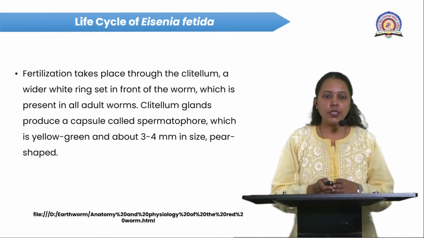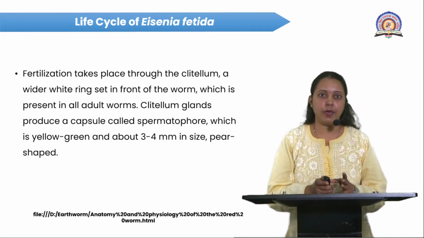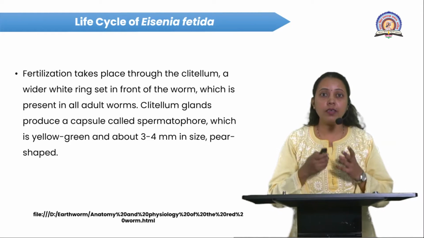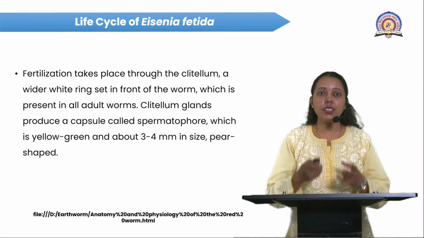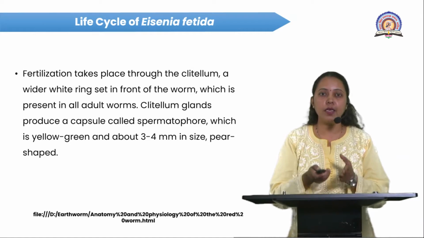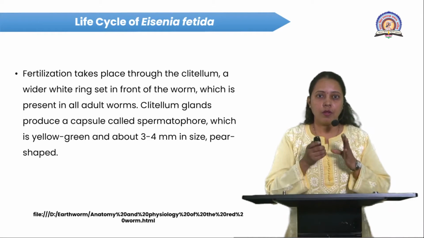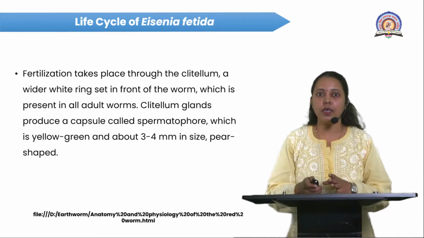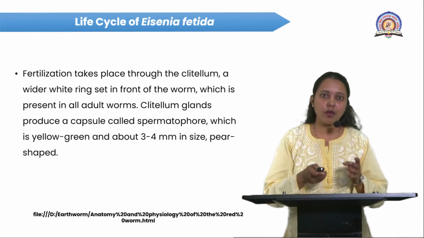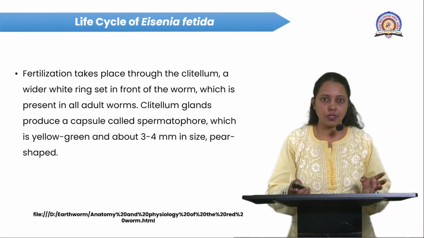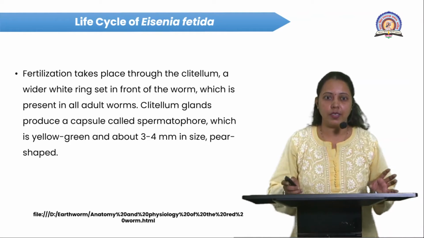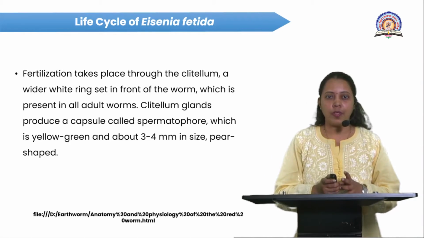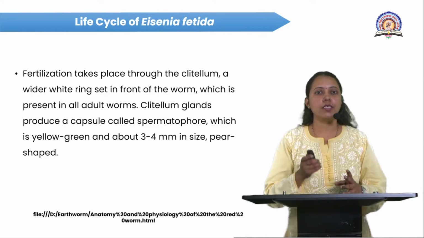Now, fertilization takes place through the clitellum. The clitellum is a wide, thick ring present in the anterior body of the worm. Such a clitellum develops only in adult worms, and in young or immature worms, the clitellum is not developed or not present. Here, the clitellum glands produce a capsule.